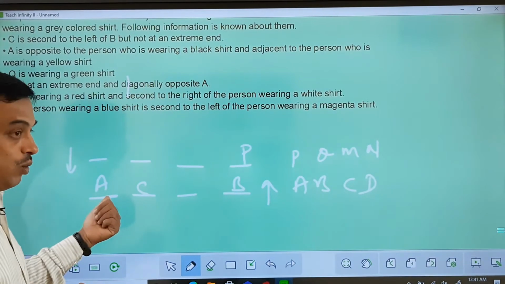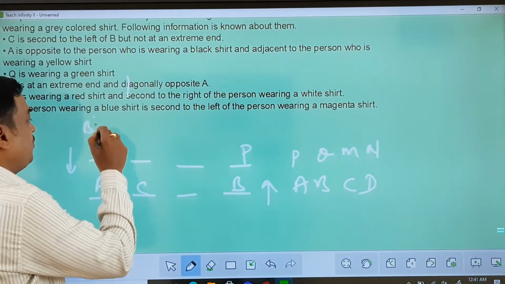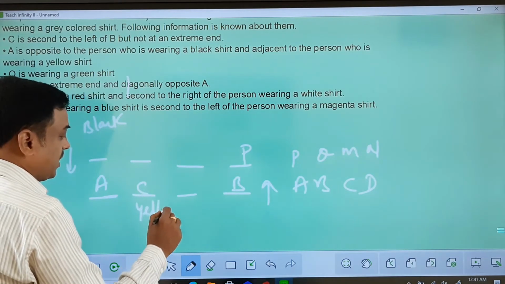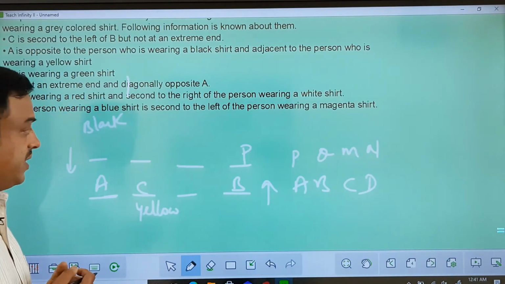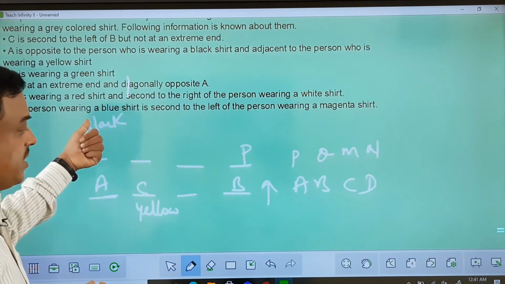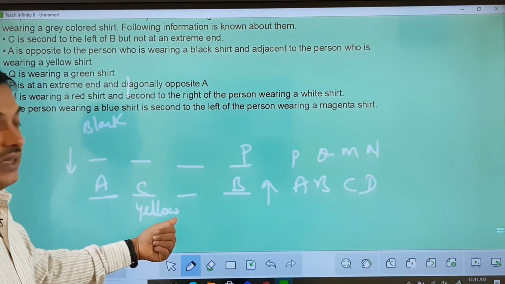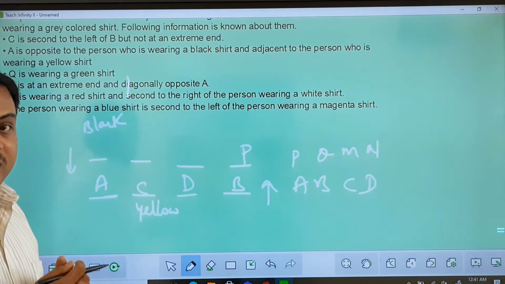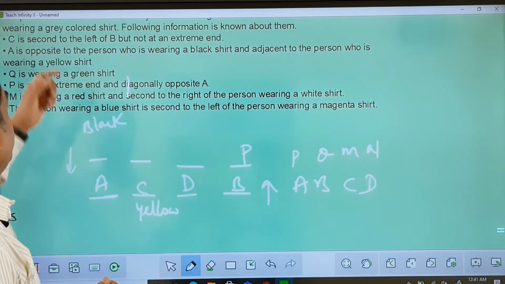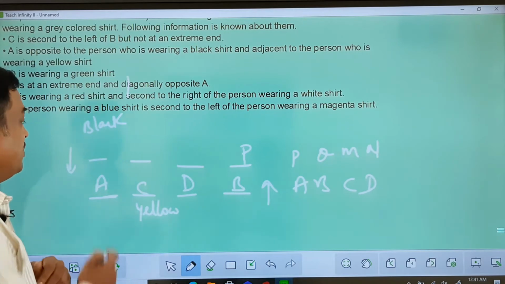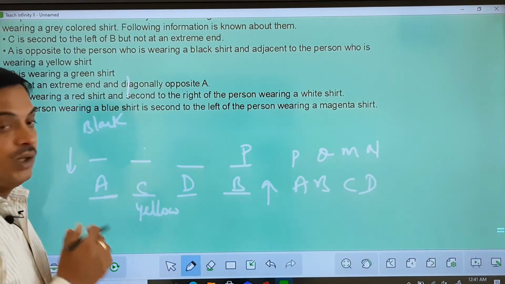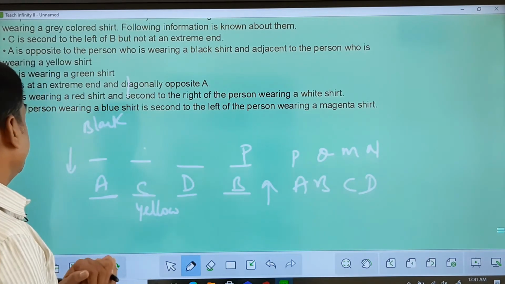Now since I know A, this person has to wear black colored shirt and this person has to wear yellow colored shirt here. That is also clear. So A, opposite person black, the adjacent person yellow. Now this is the only position left which can be taken for P. Now there was another point, if you remember, Q wearing green colored shirt. Now this cannot be Q. So either this or this can be Q. So that we need to arrange further.